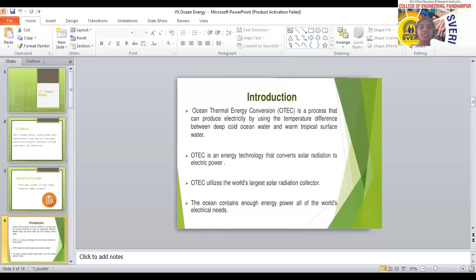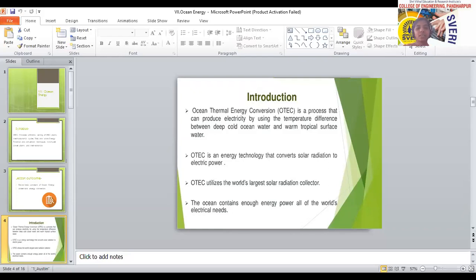Warm water is used to evaporate a working fluid like ammonia or halocarbon refrigerant. The warm, heated water available on the surface of the ocean can be used to heat another liquid which has a low boiling point. Ammonia and halocarbon refrigerants have low boiling points and can be easily converted into vapor.